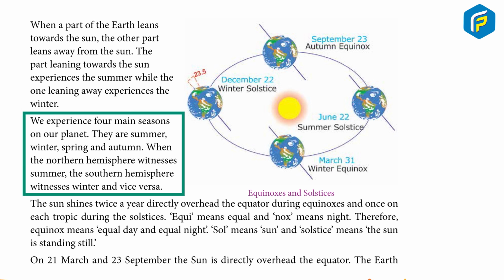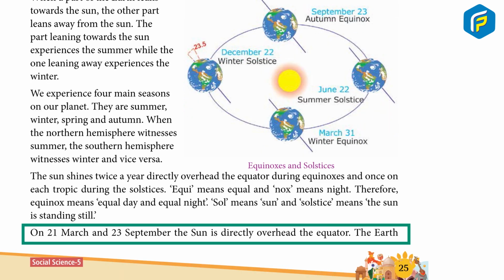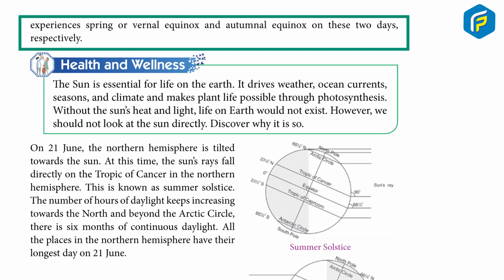We experience 4 main seasons on our planet. They are summer, winter, spring and autumn. When the northern hemisphere witnesses summer, the southern hemisphere witnesses winter and vice versa. The Sun shines twice a year directly overhead the equator during the equinoxes and once on each tropic during the solstices. Equi means equal and nox means night. Therefore, equinox means equal day and equal night. Sol means sun and solstice means the Sun is standing still. On 21 March and 23 September, the Sun is directly overhead the equator. The Earth experiences spring or vernal equinox and autumnal equinox on these 2 days respectively.